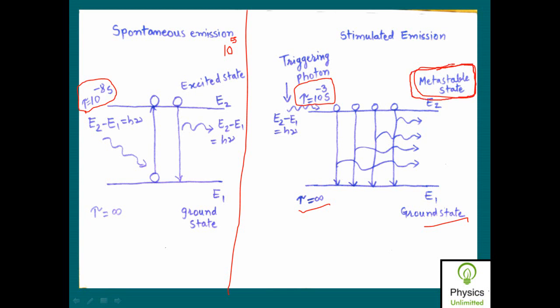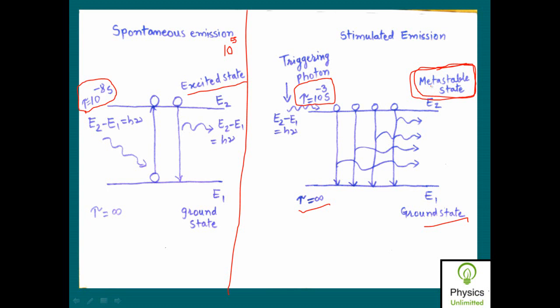So meta means it is partially stable, partially not. Here in the excited state, the atom is totally unstable, while it is completely stable in the ground state. In the metastable state it is partially stable and partially not, and therefore it is called metastable.